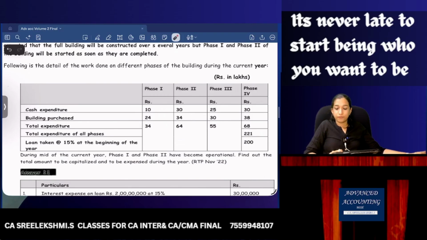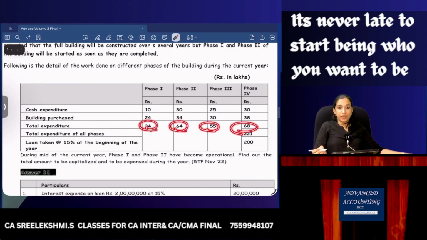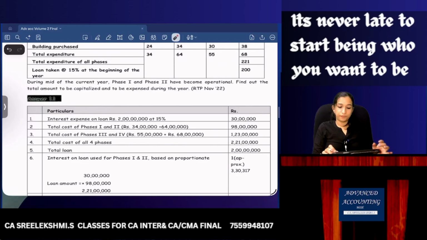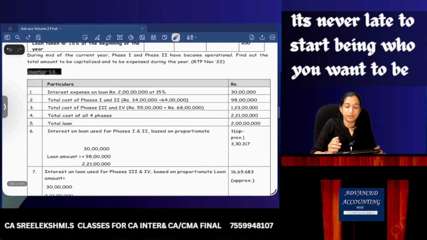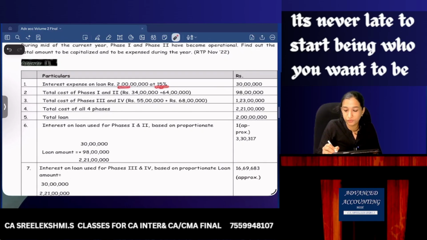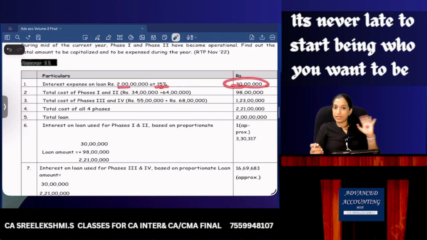Very easy. 200 is the loan, but total expense is 221. So I can allocate loan towards phase 1, phase 2, phase 3, phase 4 based on the expenditure. We can allocate. Yes or no? Please listen. How much will the total interest expense be? 200 lakhs into 15%. That is okay.